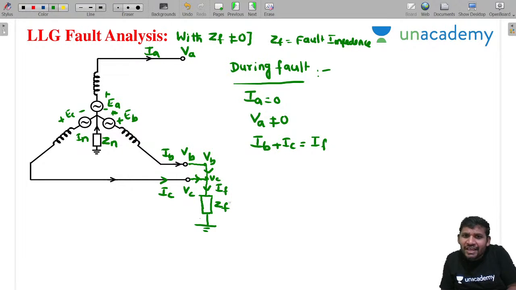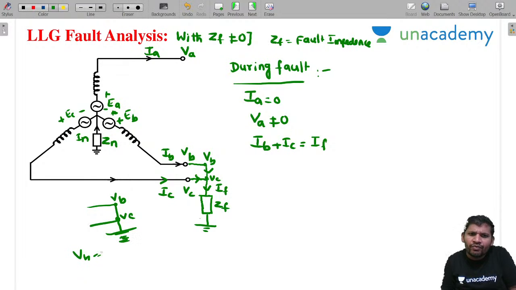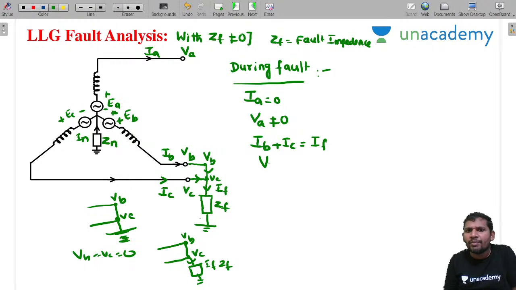Is there some drop in this branch? Please concentrate. In the previous case I gave it like this. This is VB, this is VC, because it is connected to ground potential, VB equal to VC equal to 0. Now what I am explaining here: this is VB, this is VC, but there is some drop. This is not zero potential. What is the drop? IF into ZF. That's why VB equal to VC equal to IF into ZF.